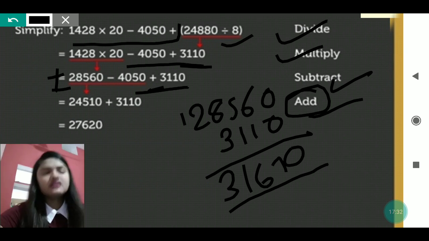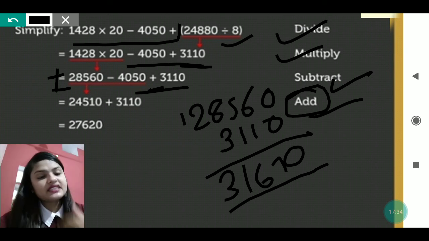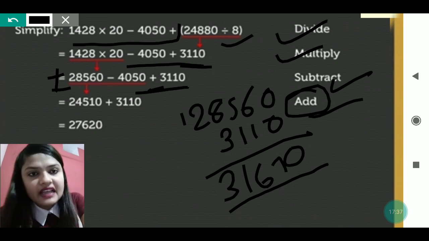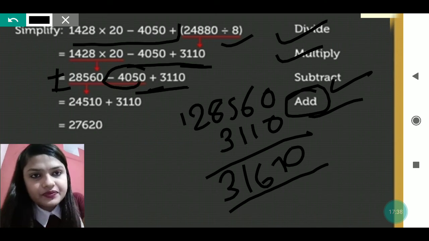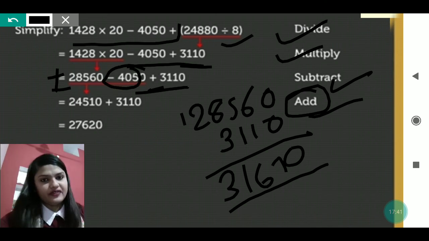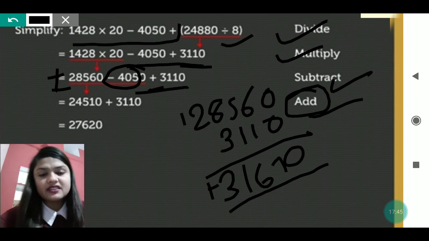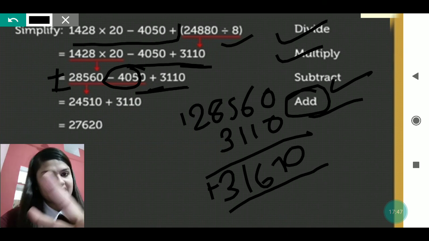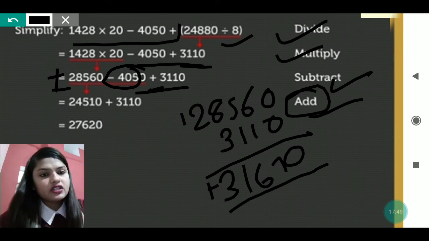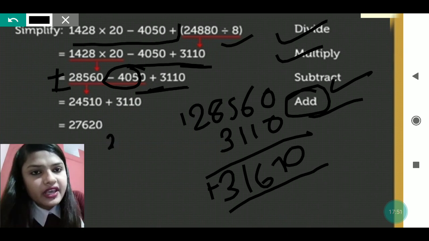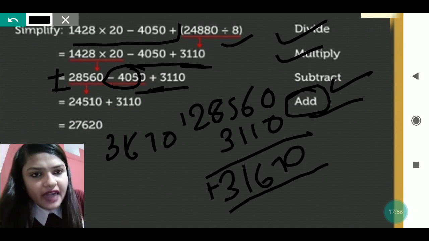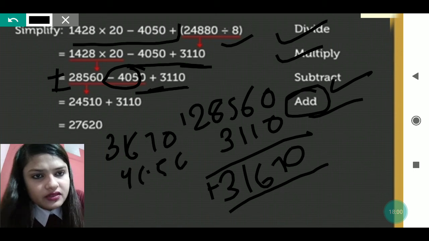Now from that 31670 you will subtract the last number, that is 4050. Okay, because it is given in minus and the other is in plus. So plus minus is also minus. Two different signs are there, so it will go negative. So 31670 minus 4050.